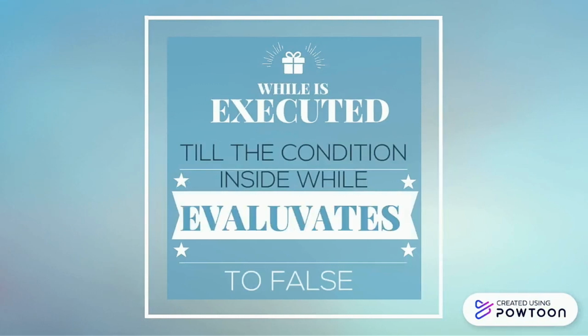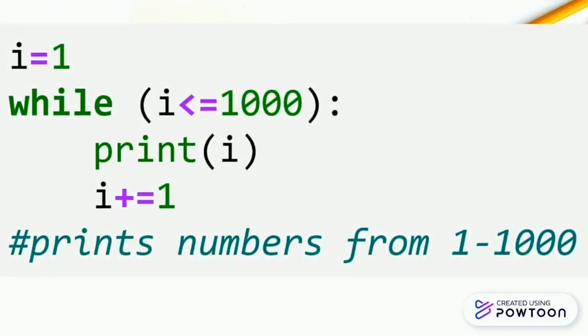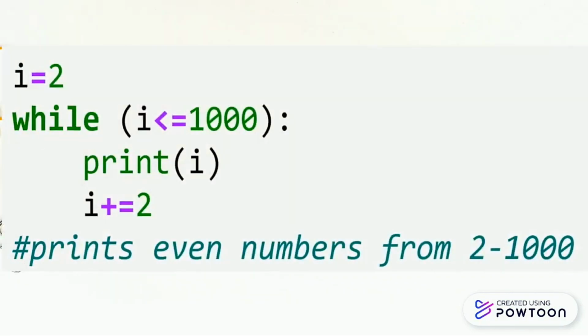Now let's see how to print 1000 numbers using while. We declare a variable i equal to 1. While i is less than or equal to 1000, print i, then i += 1. Now let's execute a while loop for printing even numbers between 1 and 1000. We declare i equal to 2. While i is less than or equal to 1000, print i, then i += 2.